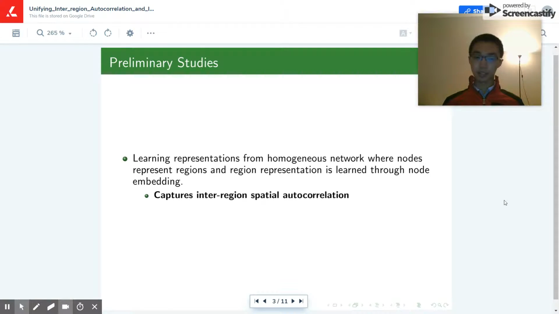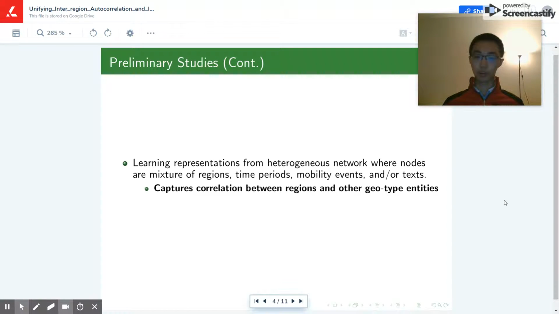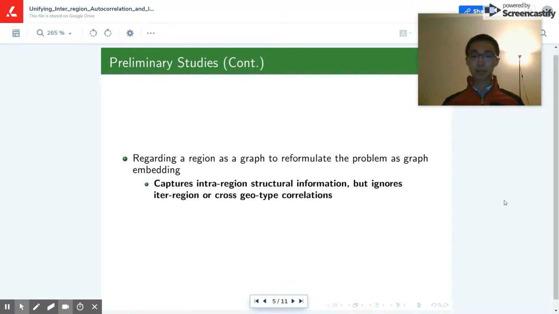Some preliminary studies mainly focus on learning representations from homogeneous network or heterogeneous network, but they all fail to capture the intra-region structural information. Some other approaches also regard a region as a graph to reformulate the problem as graph embedding, but they ignore the inter-region or cross-geotype correlations.